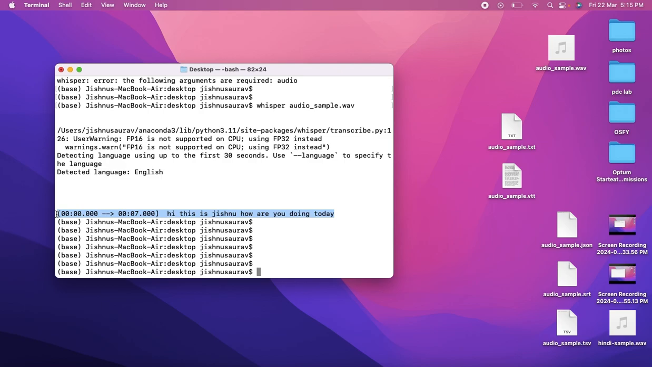But if, for example, you already know which language the audio file is in, you do not have to wait for the language to get detected. You don't have to waste time for that. We can give the language as an argument itself. Now let us see how that works. So I have recorded a file and stored my audio in Hindi, which is an Indian language. So let us see how our model works on Hindi.